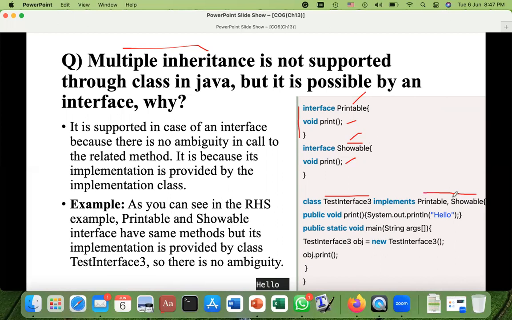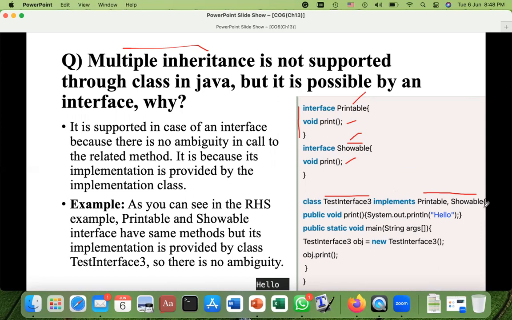You can make multiple interfaces as parents, and for interfaces it is allowed. Whether you are going with a class or with another interface, since this is a class, we are using the implements keyword. If it would be an interface, then we would use the keyword extends.